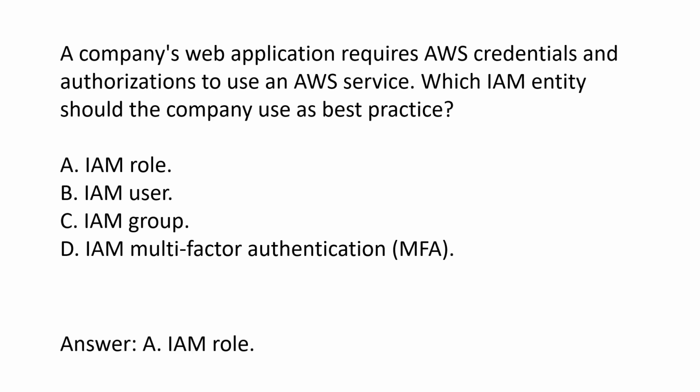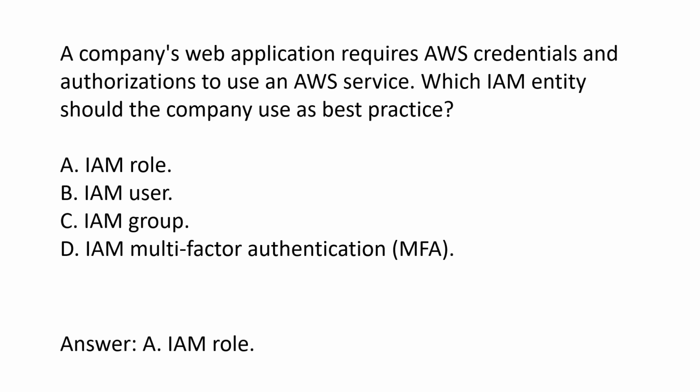The best practice for a company to use when requiring AWS credentials and authorizations to use an AWS service is an IAM role. An IAM role is an entity within IAM that defines a set of permissions for making AWS service requests. It is similar to an IAM user, but does not have any credentials associated with it. Instead, an IAM role is assumed by an entity that has been authenticated by an identity provider, such as an IAM user, AWS account, or an external identity provider.